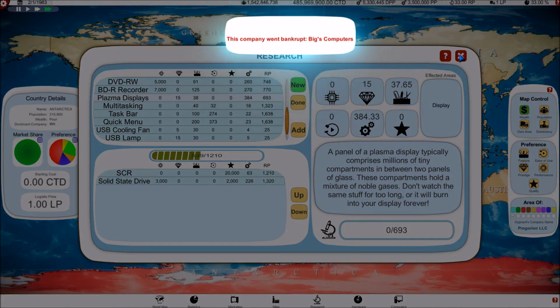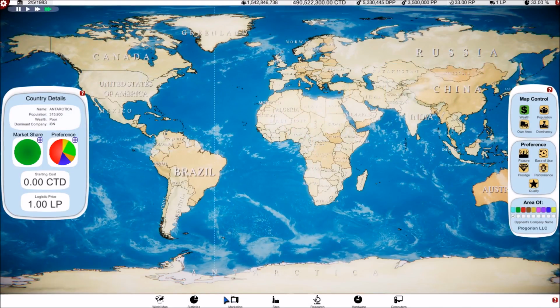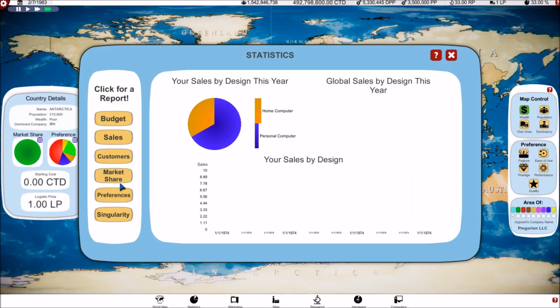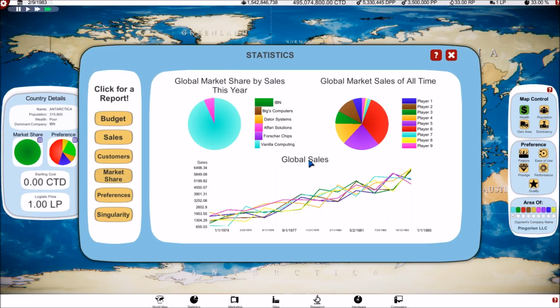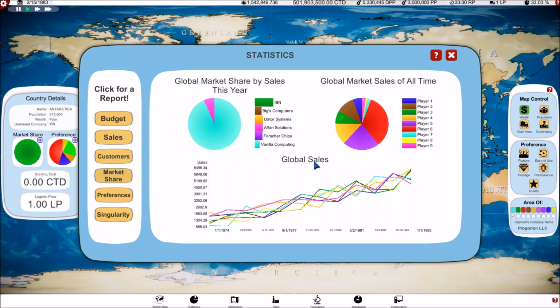Oh, another bankrupt competitor. How many competitors do we have left? Go to statistics. Go to market share. Well, that's a good sign. It looks like they've fixed up some of the statistic information. Although if we look at the global market share, it's just us and Afari Solutions. Interesting. Although, how do these other companies still have global sales when they're out of business?